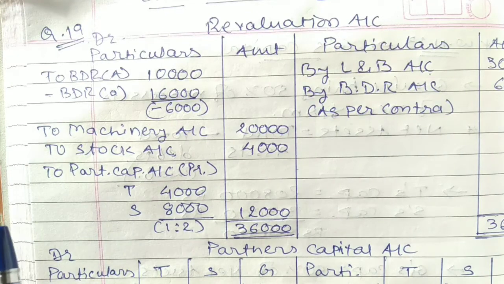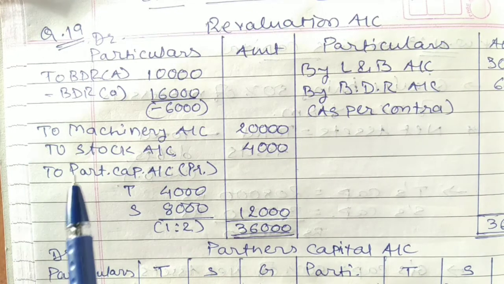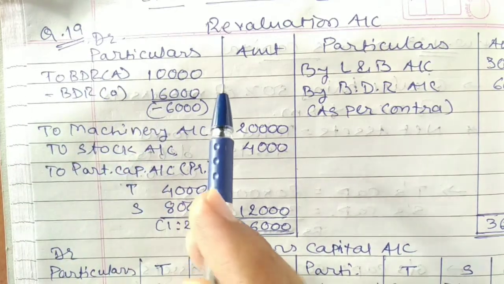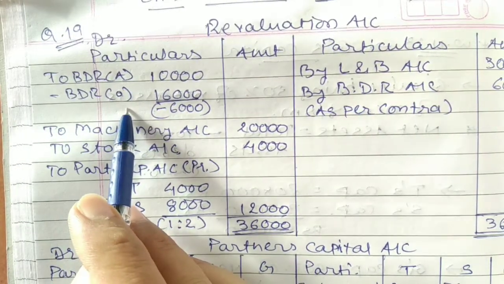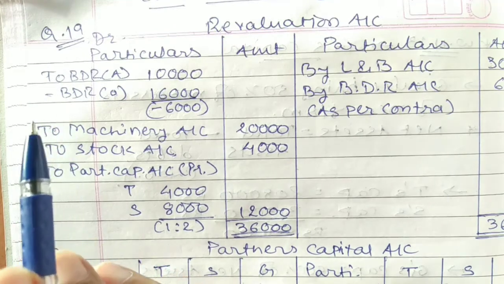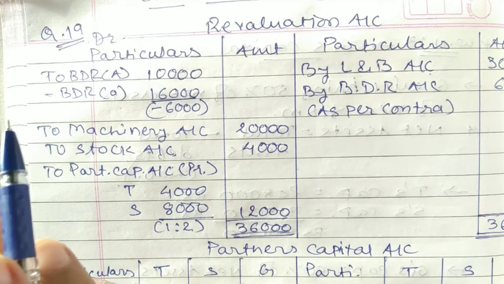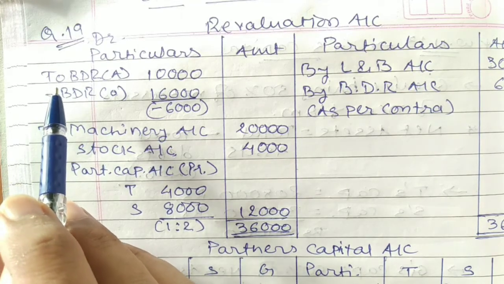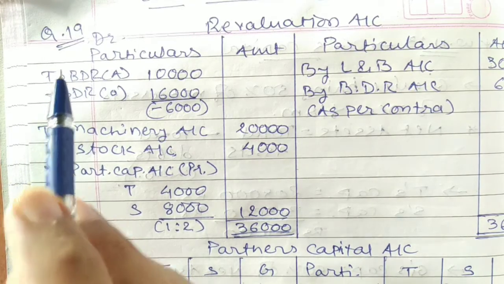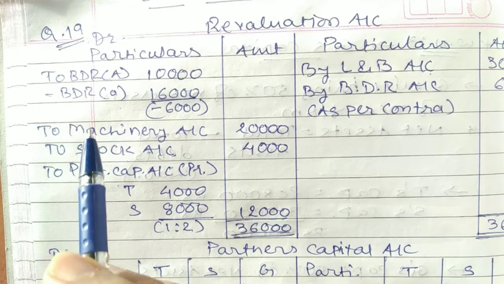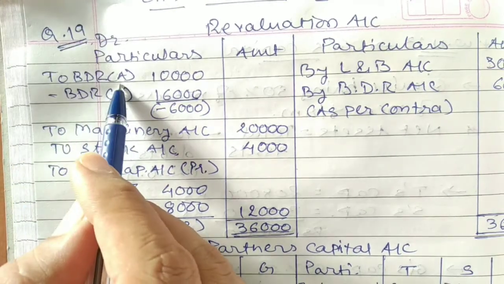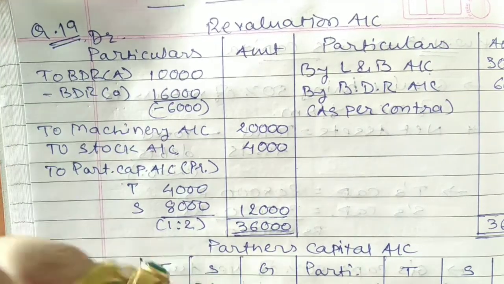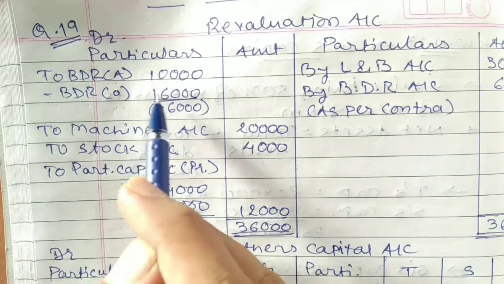The second effect will be given on the debit side of the revaluation account. See, students, this can be applied in a different manner also. This can be calculated this way too. As in the format which we record in the final accounts on the debit side of the P&L account, bad debt, BDR, that is adjustment, trial balance. The BDR adjustment is 10,000 minus the old BDR, which has been given in your balance sheet, that is 16,000.